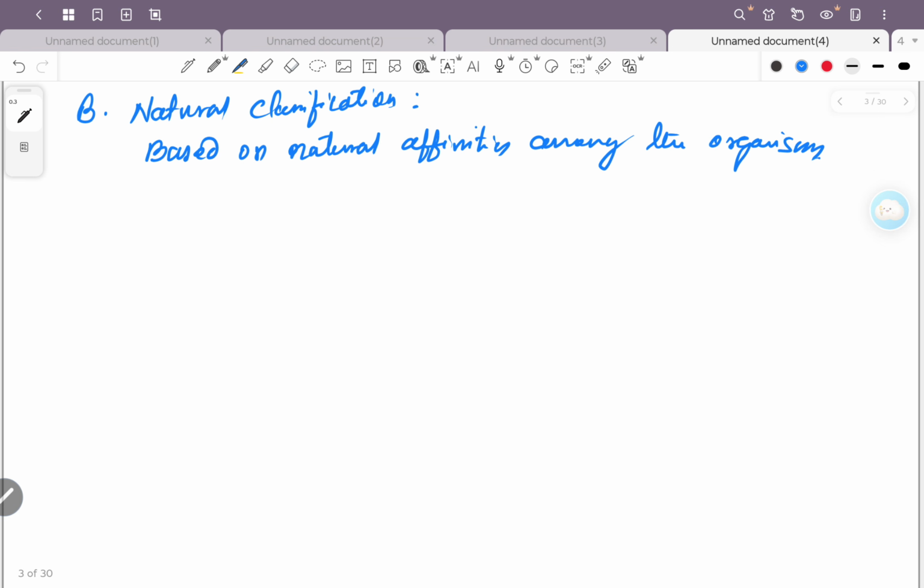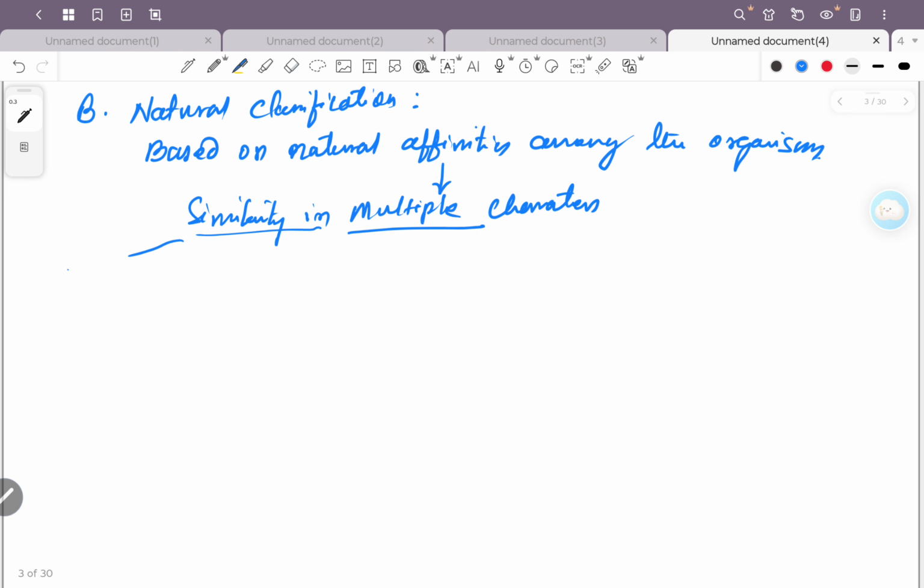So what are these natural affinities? Here multiple characters are considered. So these affinities are multiple, similarity in multiple characters. So what are those multiple characters?